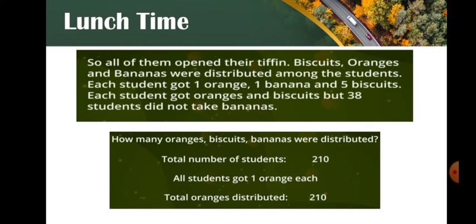Now it's the lunch time. So all of them opened their tiffin. Biscuits, oranges and bananas were distributed among the students. Each student got 1 orange, 1 banana and 5 biscuits. Each student got oranges and biscuits, but 38 students did not take bananas. How many oranges, biscuits, bananas were distributed? The total number of students is 210. All students got 1 orange each. So the total oranges distributed is equal to 210.